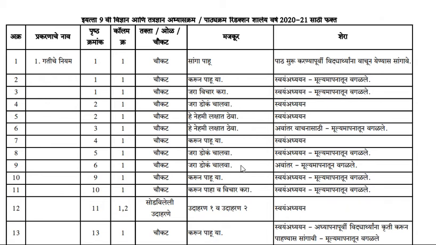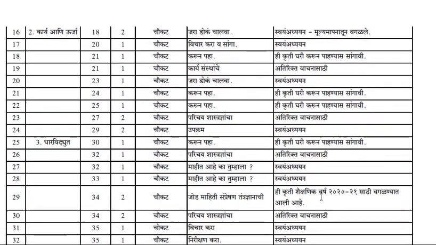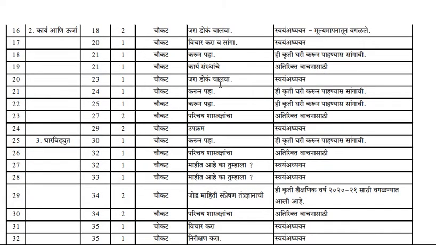So I'll be showing it to you directly in the textbook, but I'll show you this PDF format also. You can see just once the PDF format. So this is the lesson, first lesson, and the page number they have given. This is the second lesson also. You can see mostly what they have been reduced, that is vichar करावा सांगा, करून पहा, try this, we can say, जरा डोकं चालवा, that is use your brain power.